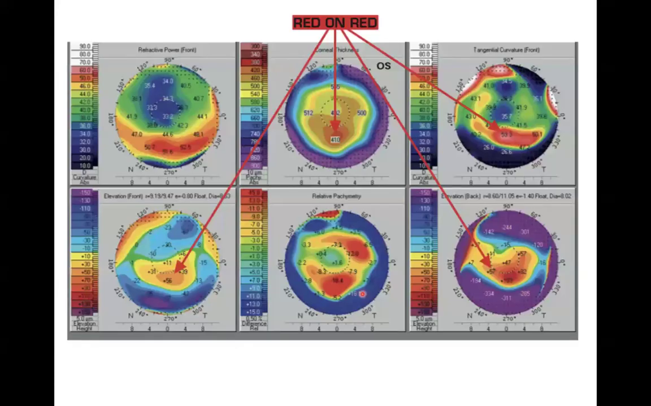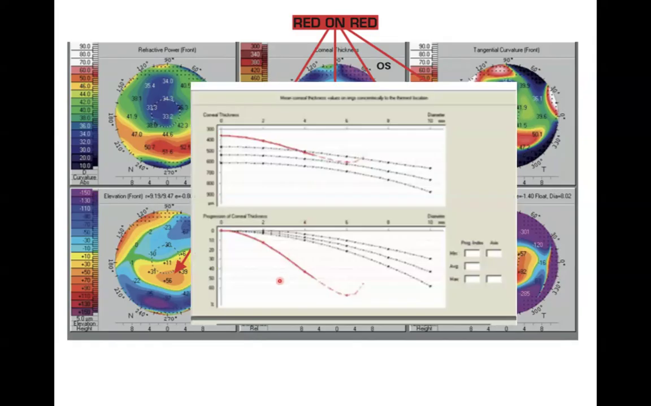Let's have a look at an example. Over here, we can see that the cornea is thin, and the red line is completely out of our normal values. So we know that this corneal thickness profile is not normal. So we have to be careful with this.